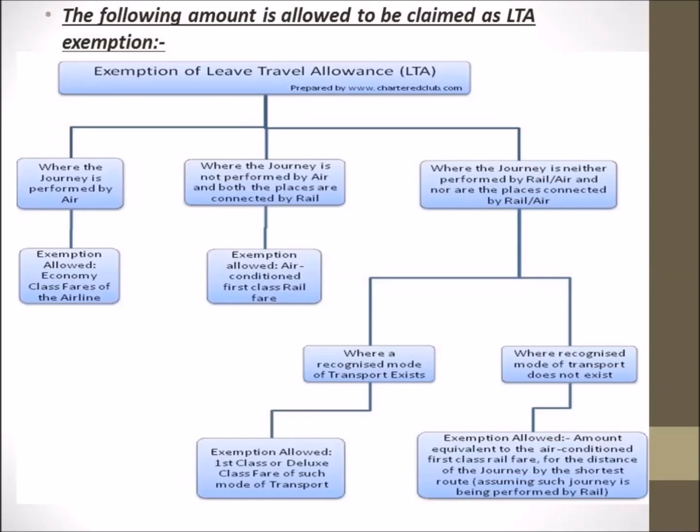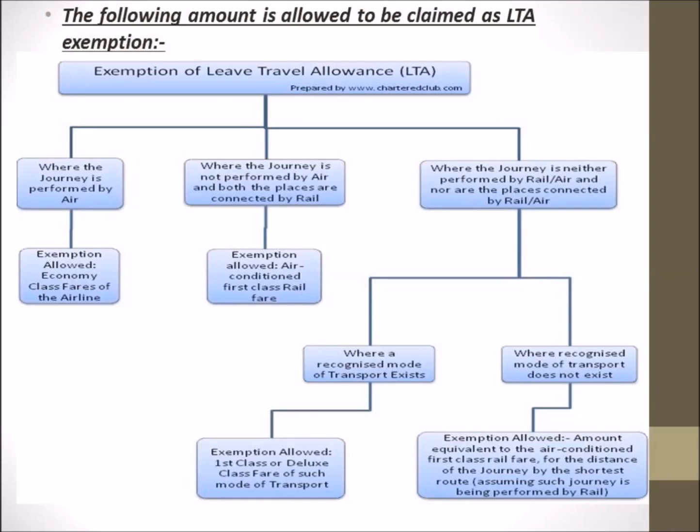And number three is when the journey is neither performed by rail or air, nor are the places connected by rail or air. It may so happen that I am going to some place which is not connected by rail or air. In that case, we'll get two categories: when a recognized mode of transport exists and when a recognized mode of transport does not exist. It may so happen that road transport is available, so that is a recognized mode of transportation. In that case, the exemption allowed will be the first class or deluxe class fare of such mode of transport.